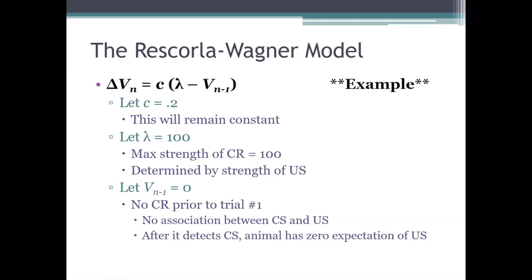And that means, of course, that on that first acquisition trial, the food is going to be very surprising to the animal, right? Because after all, it expects no US. The expected value of the US is 0, but it actually gets a US with a strength of 100.